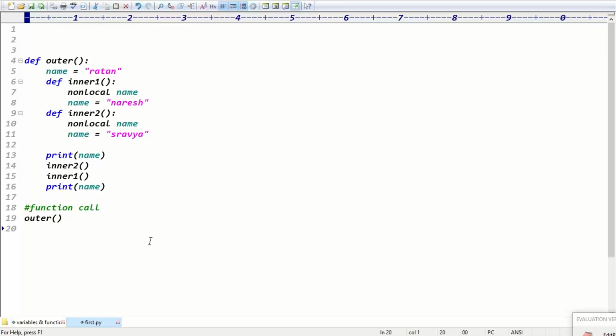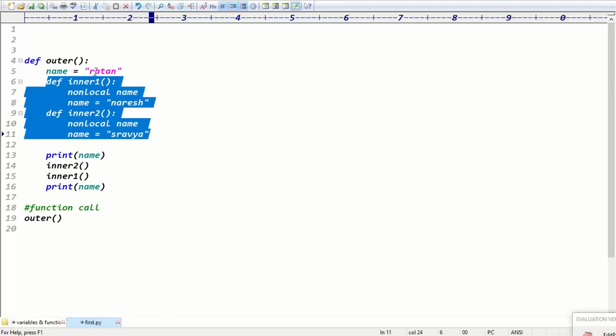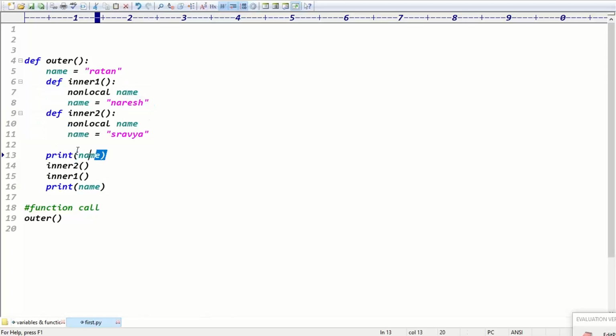Okay. No, Priyanka. I think first line. This is the outer function variable you are printing, right? First line, Priyanka. In the first line you're printing the outer function variable, before calling this inner function, right? Before calling this inner function, what is the outer function variable? Ratan, right? The first line output is Ratan, guys. Yes, first line what is output? First line is Ratan.